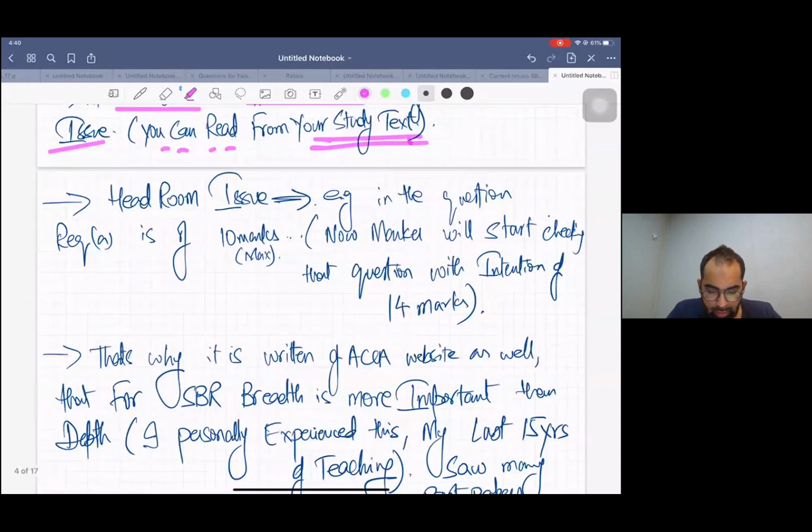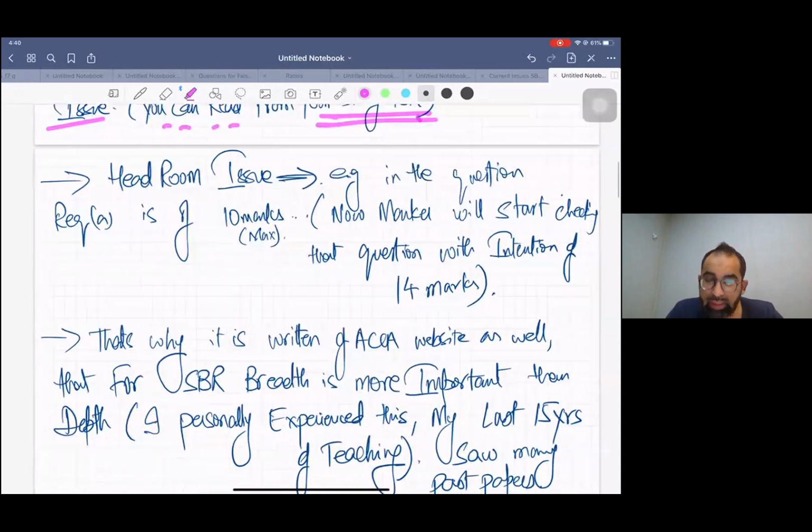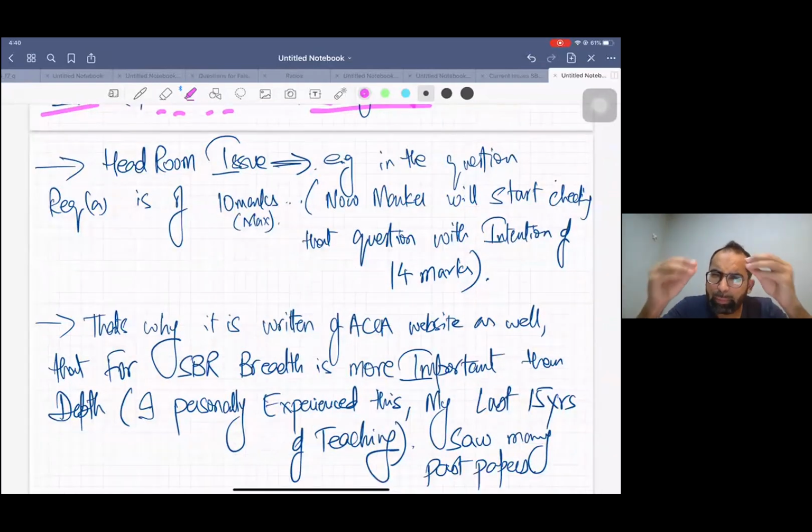Now, the thing I'm going to teach you is the real part of the class. I'll teach many current issues and a lot of things, but this is the heart of the class. This is my overall experience, and this is the summary of all major UK teachers. And this is good news for you.